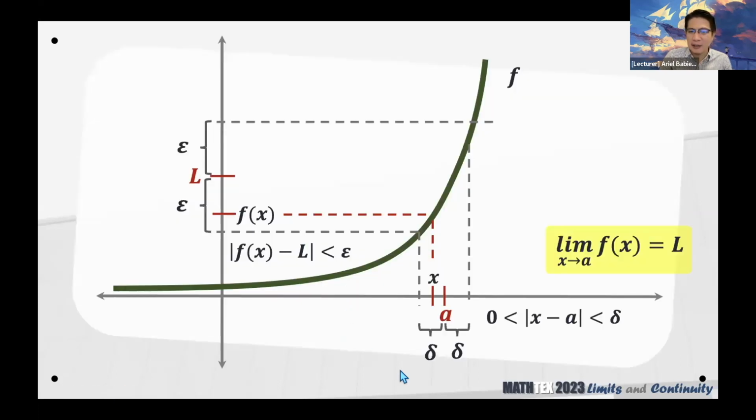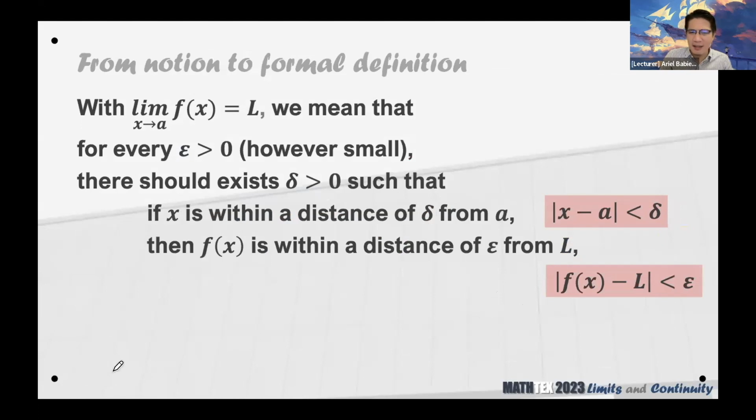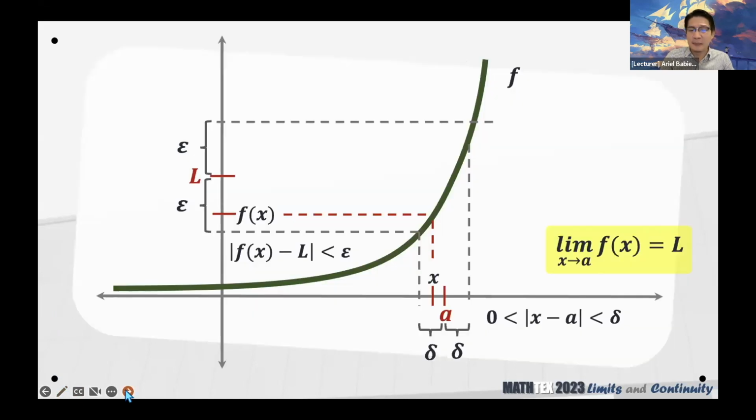Napakita ko na sa inyo kanina. Sorry, mali yata yung nakiklik ko. Tanggalin ko lang muna yung pen. The distance of x from A less than delta, the distance of f of x from L less than epsilon.